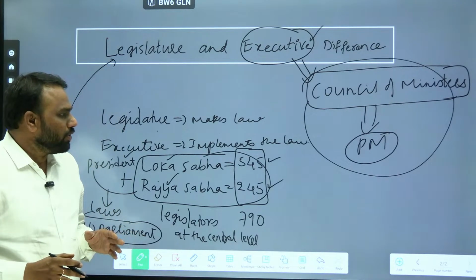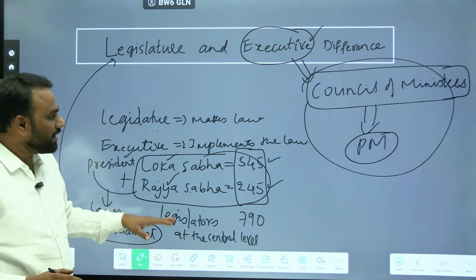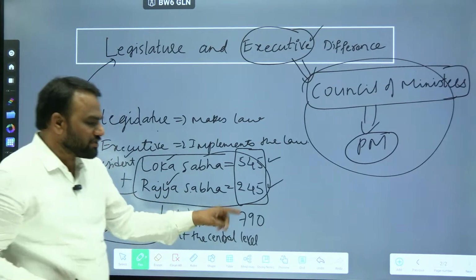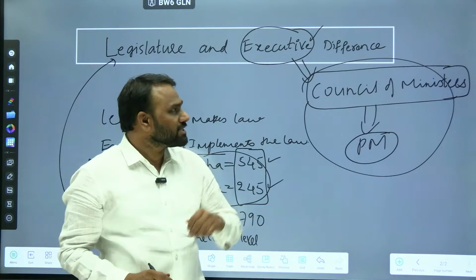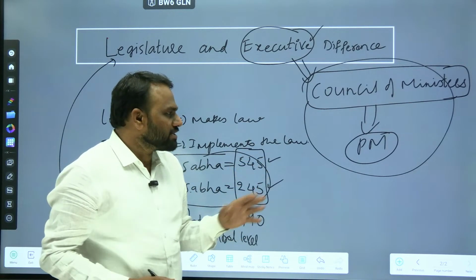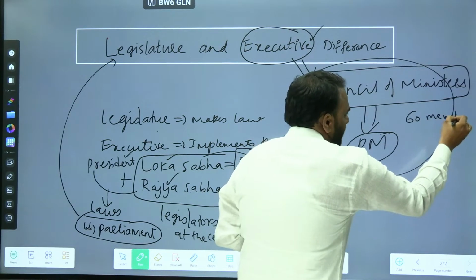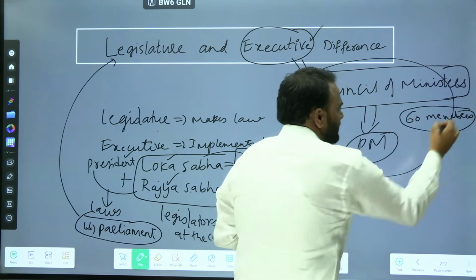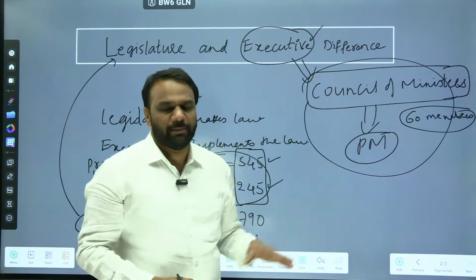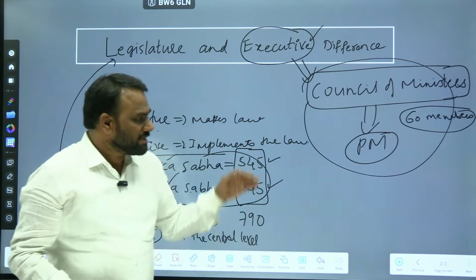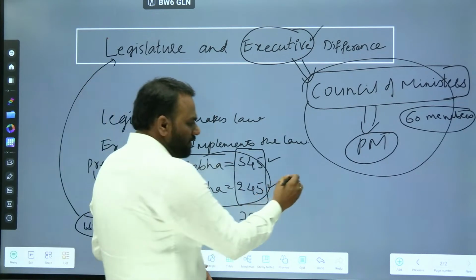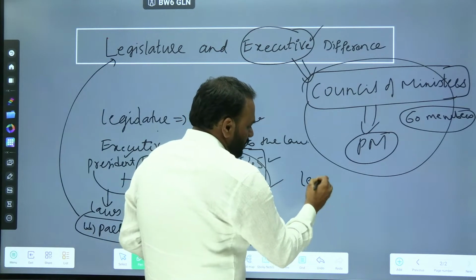Here our Parliament or legislature at the center consists of 790 members. How many members does the executive consist of? The executive consists of hardly around 60 members. These 60 members include all the ministers plus the prime minister.